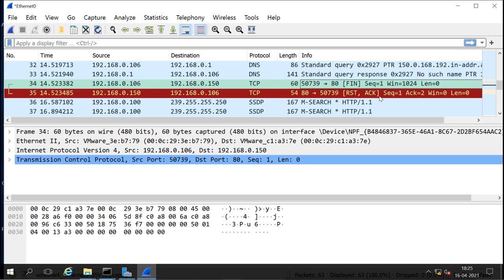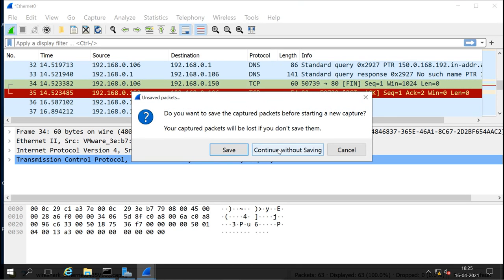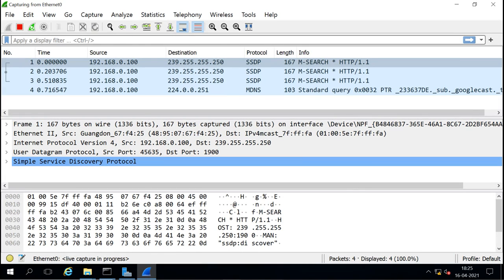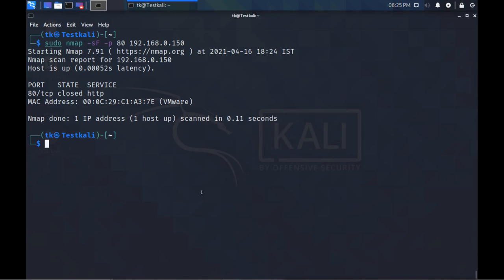Now check the null flag. So I will do what? I will start the scanning again, and then I will go back to Windows machine, go back to Linux machine. This time I will do null scan with -sN command. Again we saw the port is closed,